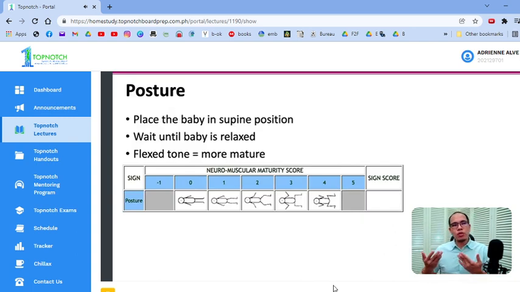So, the posture, okay? How do you check for the posture? You put the baby in supine position, you wait until the baby is relaxed. You do not check the posture while the baby is crying or moving. Of course, if the baby is moving, you might think the score is this, but it may actually be lower. Okay? So, when the baby is relaxed, then you look for the flexion or extension of the extremities. The premise here is that in more mature babies, the flexor tone would predominate. So, the more flexed, the more mature. The more premature, the more extended their tone.